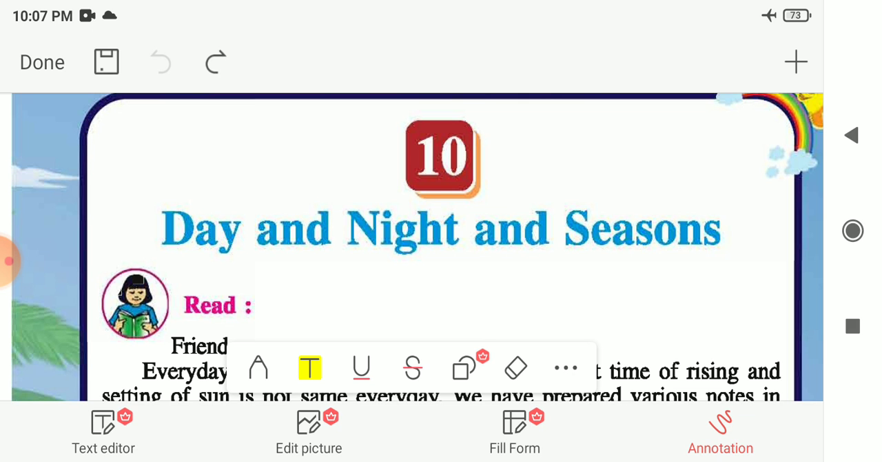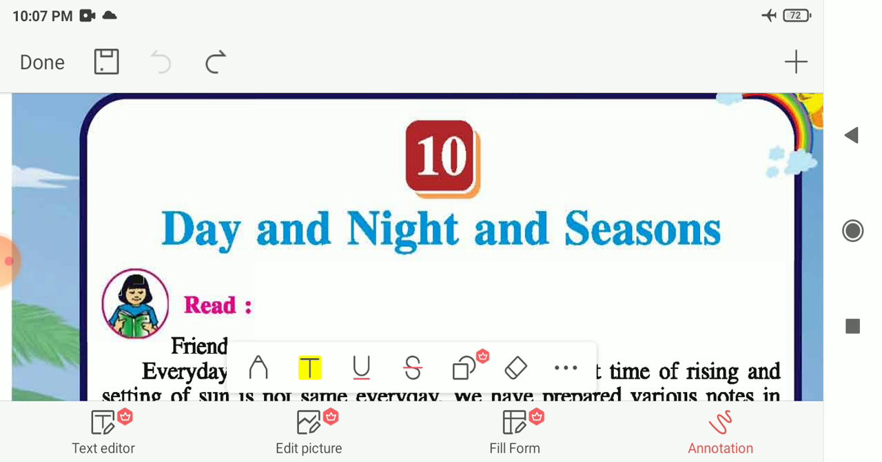Then after, we had seen the rising time of the moon, and we saw that, like the sun, the rise time of the moon is not the same every day. The phase of the moon is also different from day to day. That means you cannot see the same size of the moon every day. It is decreasing day by day or increasing day by day.